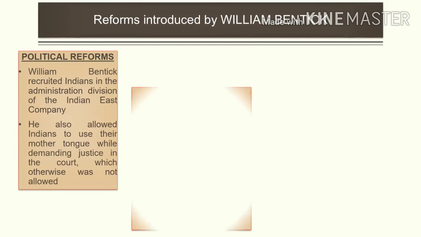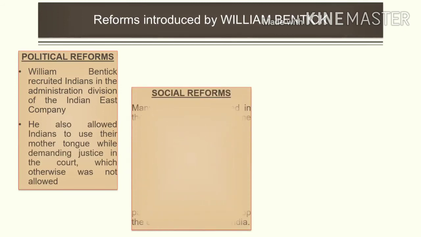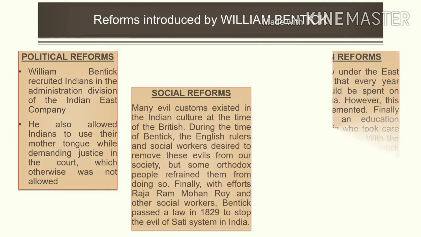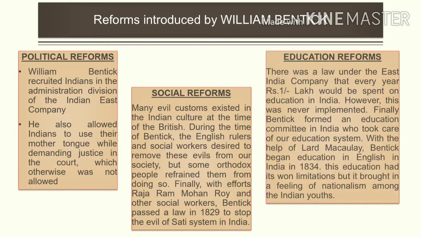So, the reforms introduced by William Bentinck are: first, political reforms. What were the political reforms? William Bentinck recruited Indians in the administration division of the Indian East India Company. So Indians were recruited. He also allowed Indians to use their mother tongue while demanding justice in the court, which otherwise was not allowed. So we could use our mother tongue. That was the political reforms.